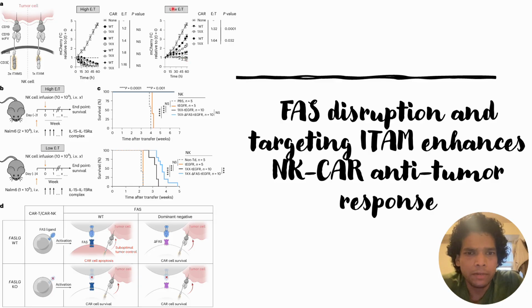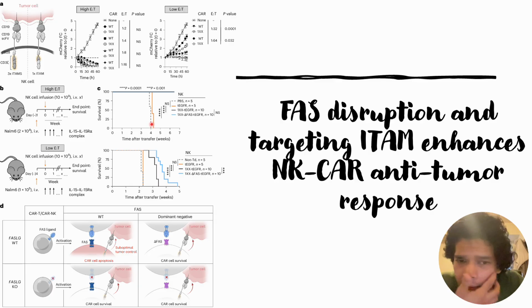Because of these results, they thought that ITAM is also working in NK cells at low effector to target ratios. Thereafter, they wanted to check its efficiencies in in vivo studies. So they took mice and injected them with Nalm6 tumor cells, and one day after that they transfused these NK cells at high effector to target ratios and then checked the observations.